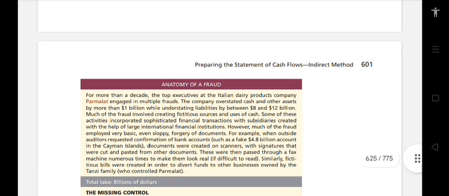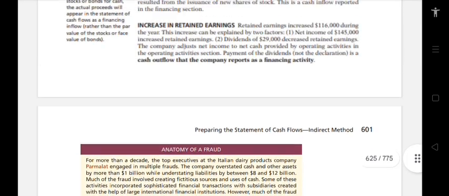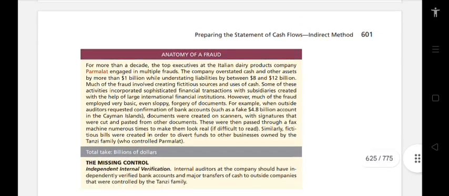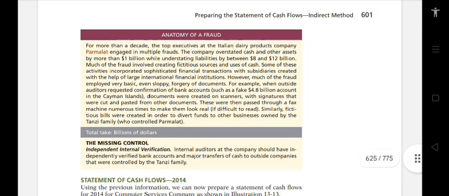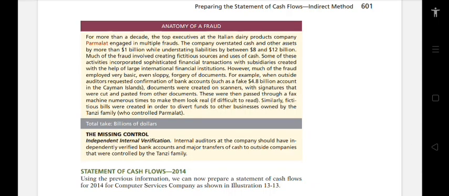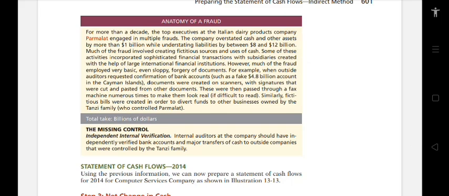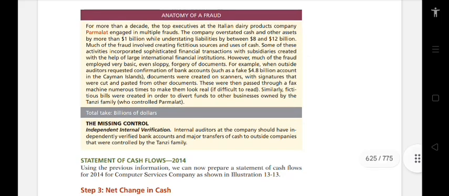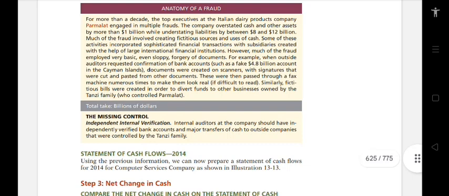So next, anatomy of fraud. For more than a decade, the top executives at the Italian dairy products company Parmalat engaged in multiple frauds. The company overstated cash and other assets by more than 1 billion, while understating liabilities by between $8 and $12 billion.